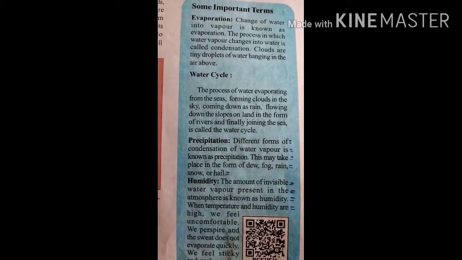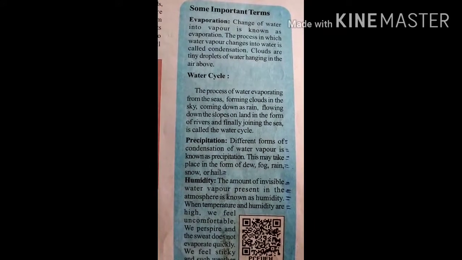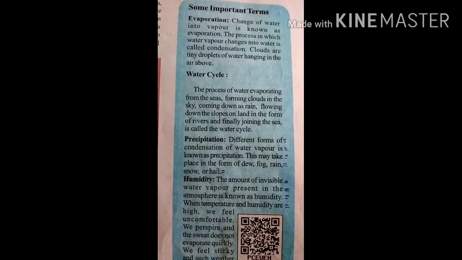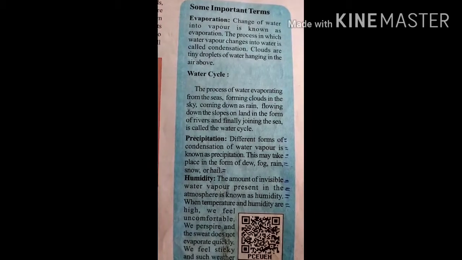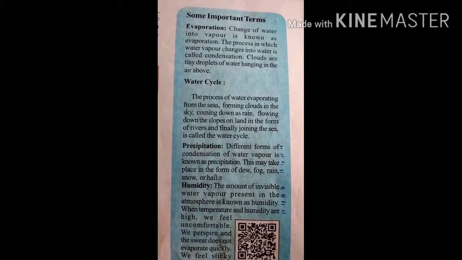See, the clouds come down as rain, flowing down the slopes on the land in the form of rivers, finally joining the sea. It is called the water cycle.